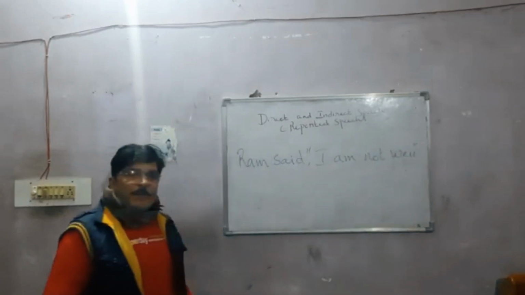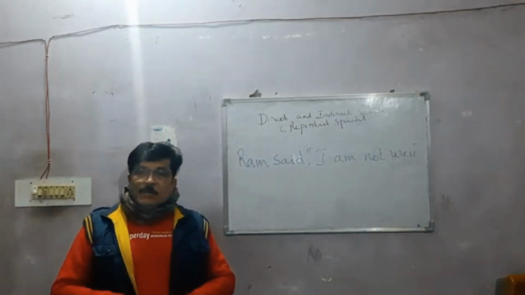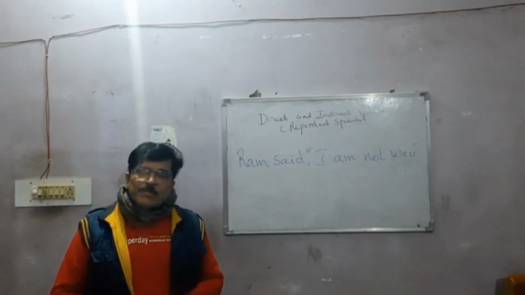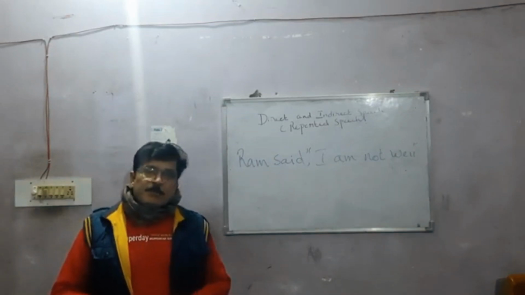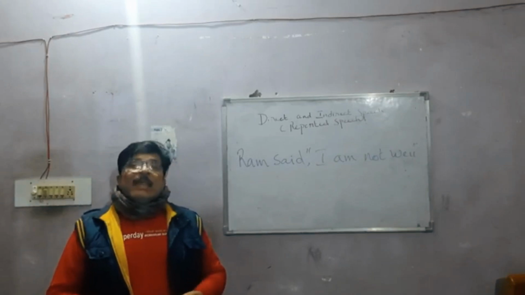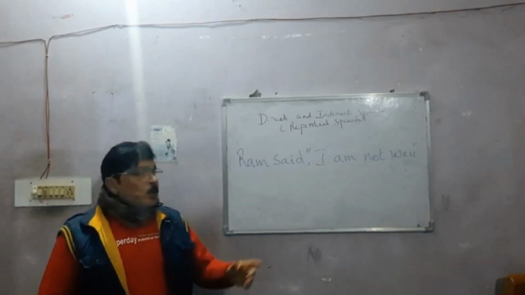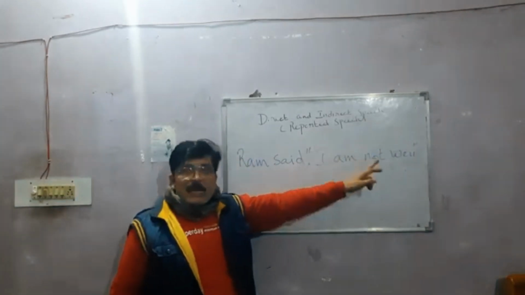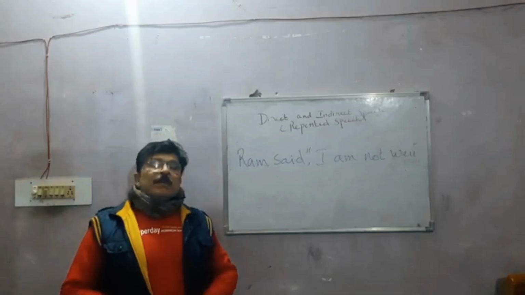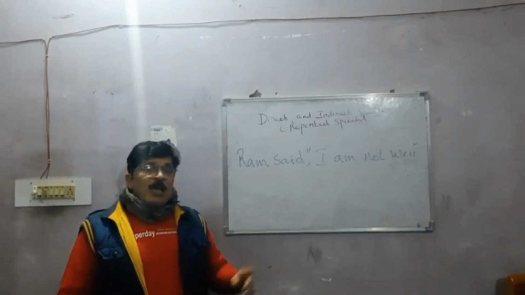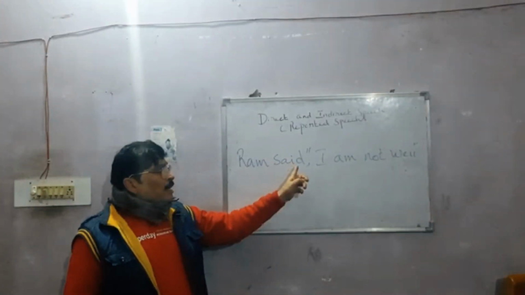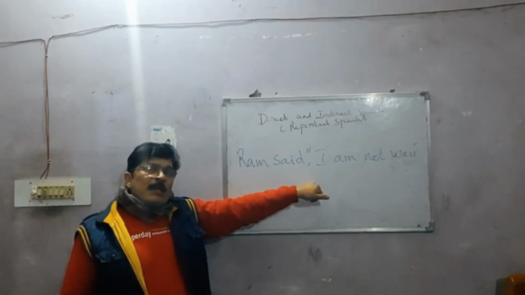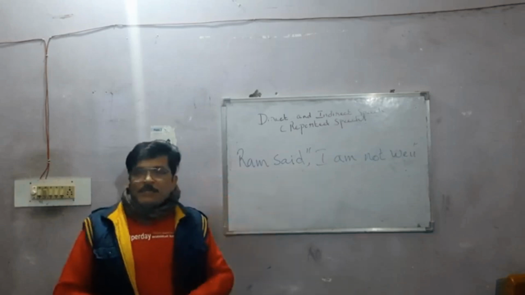Now, how do you differentiate direct and indirect speech? When you see a sentence, how do you know whether the sentence is in direct speech or indirect speech? A very simple method is, if it is a direct speech, you will see that they are in inverted commas. So if the sentence is in inverted commas, it means that it is direct speech. And also, after the word said, there will be a comma. So immediately you can understand that this is a direct speech.